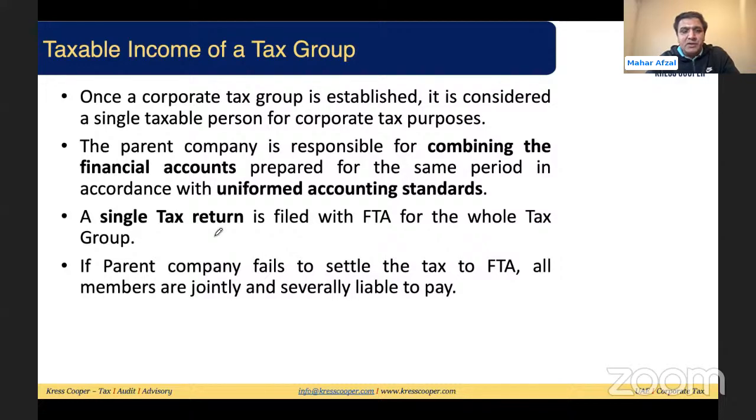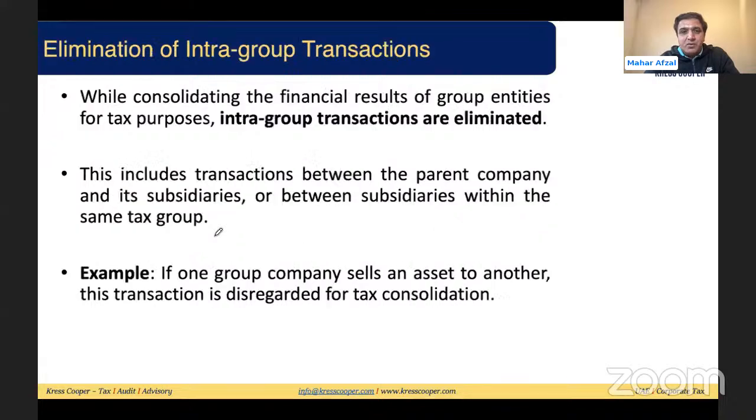So this is basically considered a tax group. These are the basic benefits of entering into the tax group. Whenever this tax group has been set up, there is one return, one payment, one calculation. In case the parent company is not able to make the payment to the FTA on a timely basis, then all members of the group are jointly and severally liable to make the payment to the FTA. Once this group is set up, how do we calculate the taxable profit? This is the important thing.